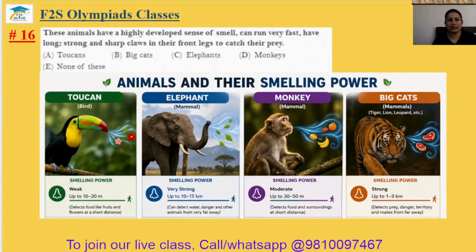Question number 16. These animals have a highly developed sense of smell, can run very fast, and have long, strong, and sharp claws in their front legs to catch their prey. The options are big cats, elephants, and monkeys.